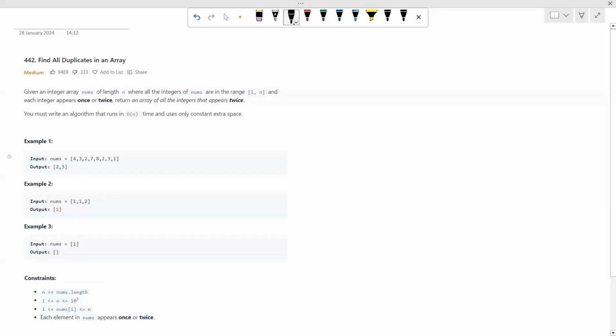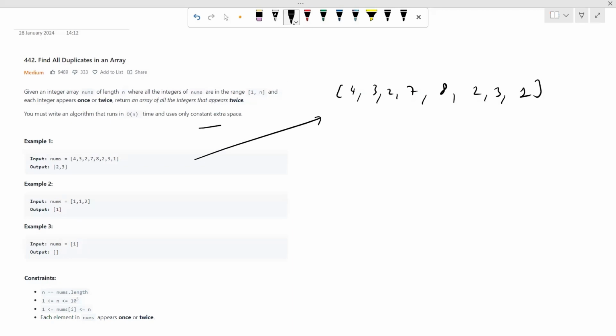Now let's look at the example. Let's say we have this example, which is 4, 3, 2, 7, 8, 2, 3, 1, right? So what is our main goal? We need to return an array where all of the integers appear twice, right? From this array, we can directly check: 4 is not appearing twice, 3 is appearing twice, 1 over there and 1 over there. So we'll store 3 as the duplicate element, right?